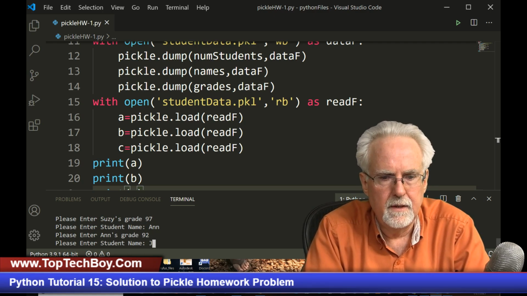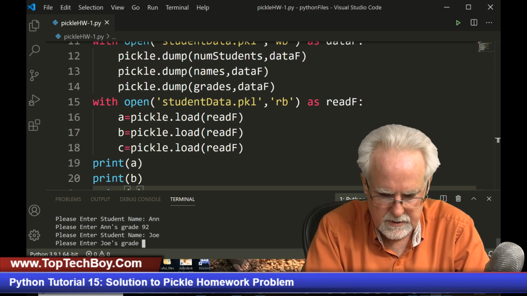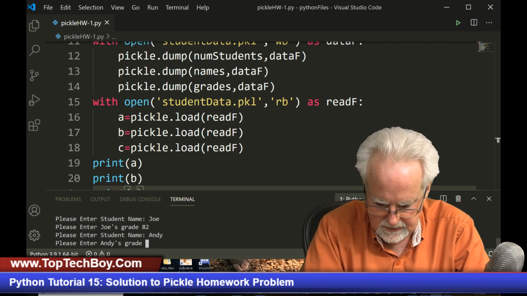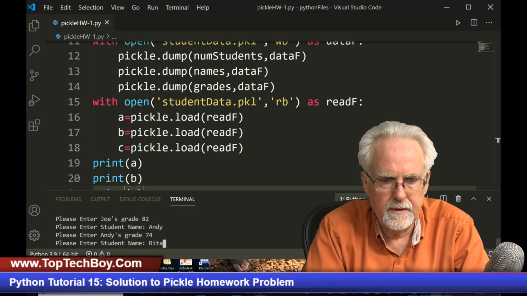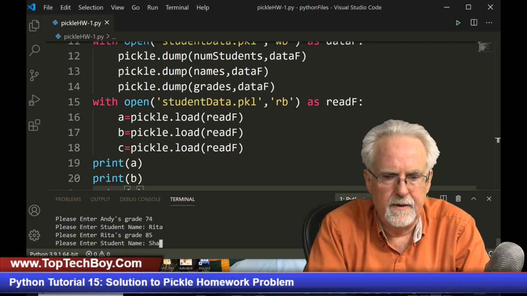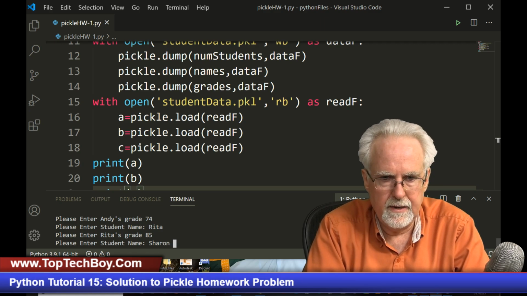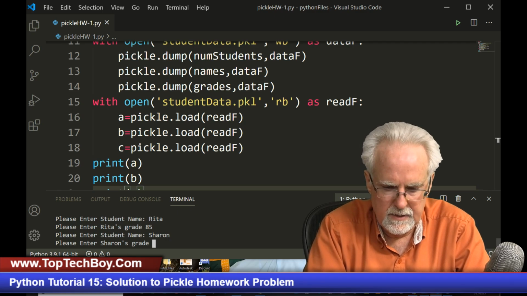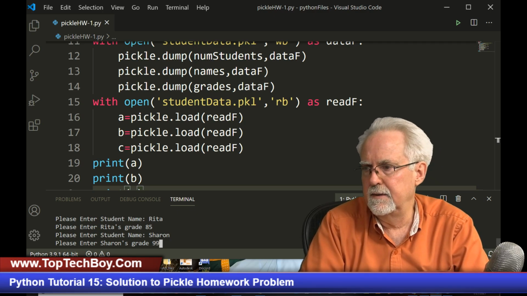And then Joe. And Joe had an 82. And then Andy. And Andy had a 74. And then Rita. And Rita had an 85. And then bringing up the rear is Sharon. Okay. And Sharon had a 99.